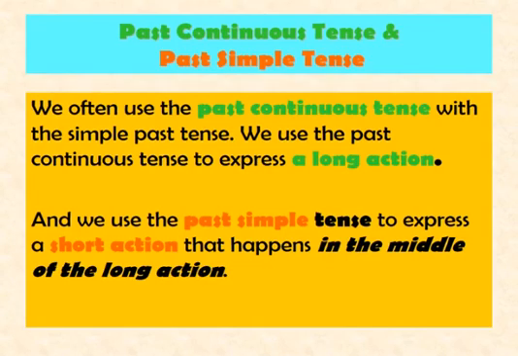Again, I'll come to the same thing, past continuous tense and past simple tense. We often use the past continuous tense with the simple past tense. We use the past continuous tense to express a longer action, I told you before. And we use the past simple tense to express the shorter action that happens in the middle of the long action. This is just a repetitive explanation, so that it's easier for you to comprehend it and not to forget it.